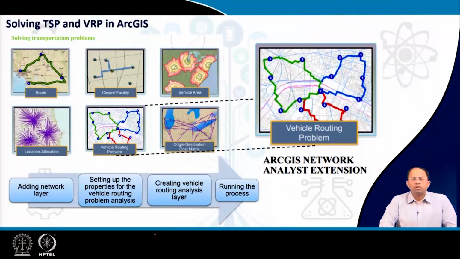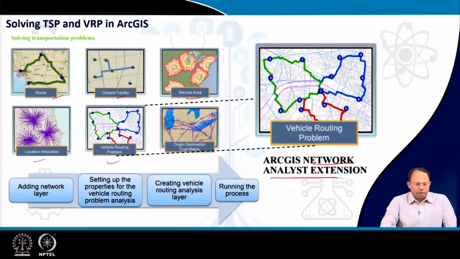So coming to the ArcGIS software, very quickly I will take you through this software. ArcGIS is a GIS software where there is this Network Analyst part. It's one extension or component of the software which you can add, and using this you can do the vehicle routing problem. With it you can do route choice, closest facility, service area, location allocation. There are different kinds of things you can do which are part of transportation analysis.